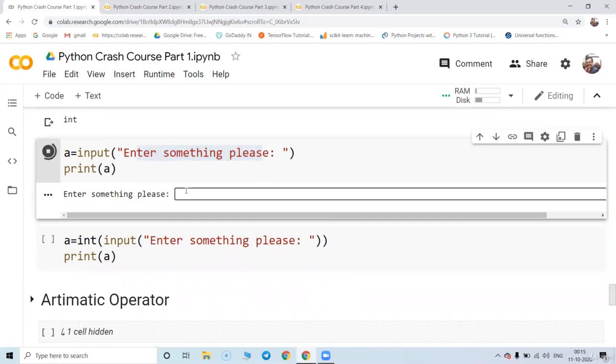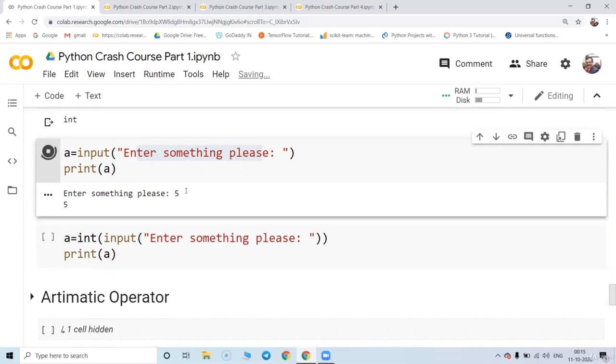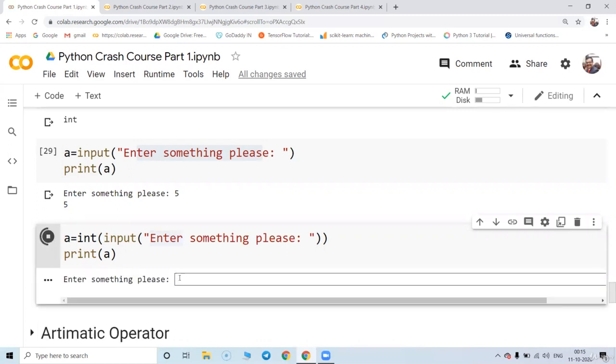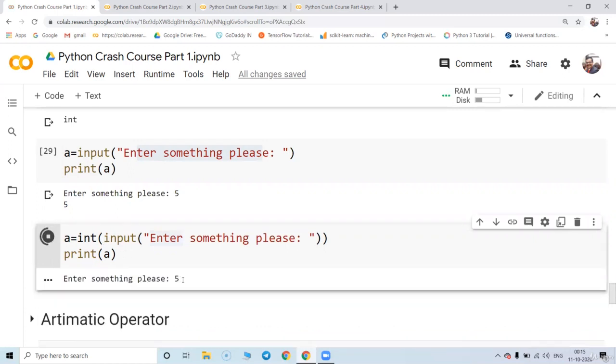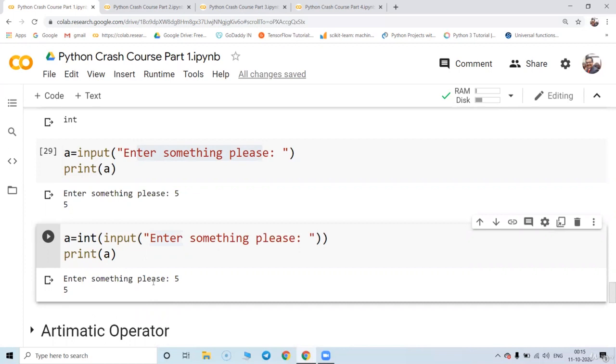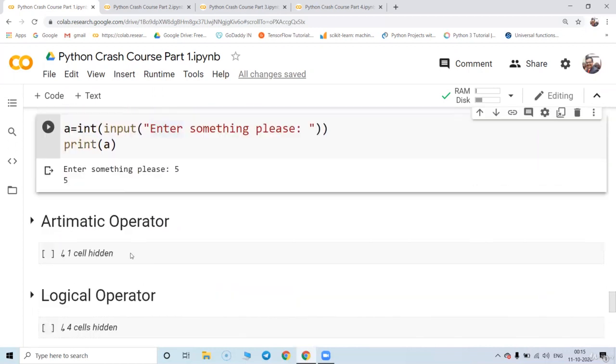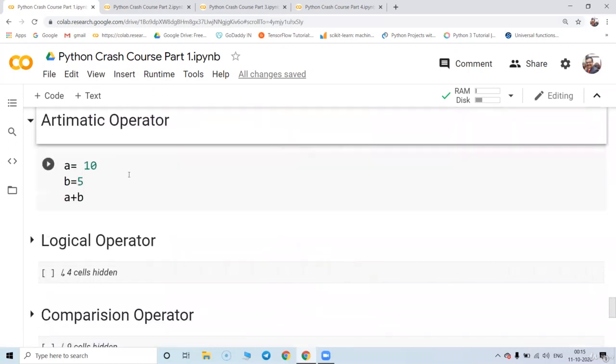So this is the best way to communicate to the user. Otherwise, the user may get confused. Similarly, we can take the input integer and the message. So this is a perfect statement of an input. If you put 5, you can check the type of A, and even the type of the value of A. Now let's go to the arithmetic operations, what is possible with Python.